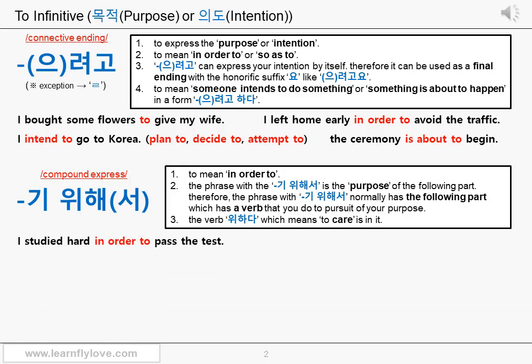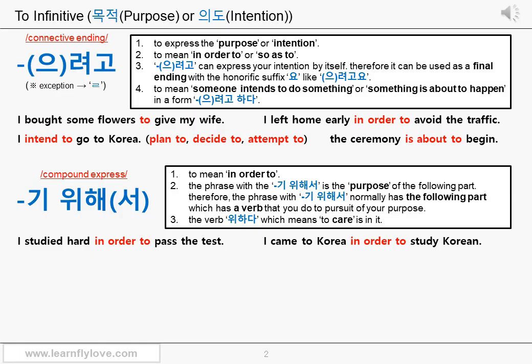Let's see the example. I studied hard in order to pass the test. You say in order to pass the test first, and then you say I studied hard in Korean. The phrase with in order to is your purpose, and the rest of the sentence is something that you do in pursuit of your purpose. Let's see the next example. I came to Korea in order to study Korean.